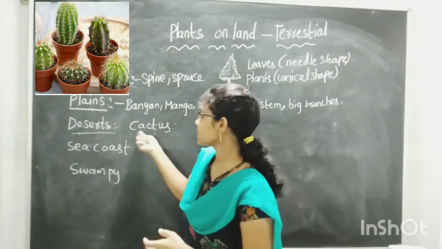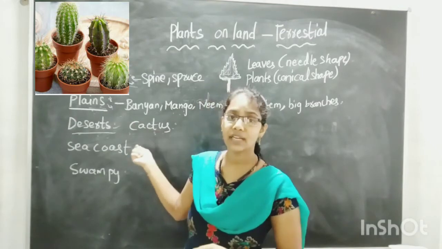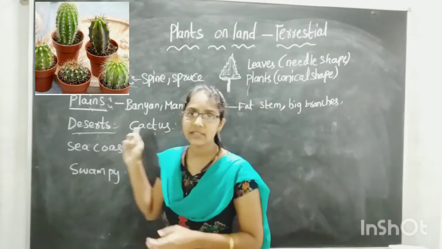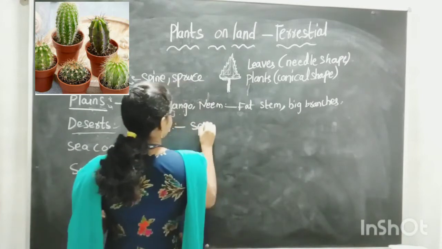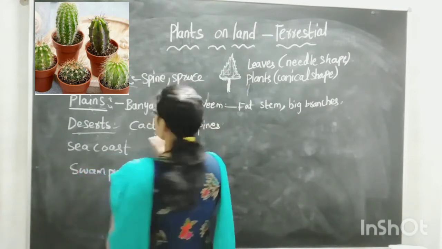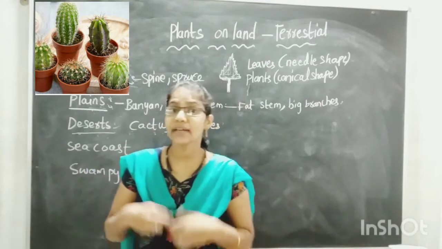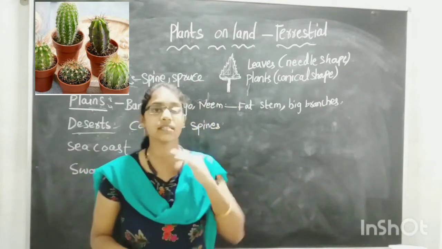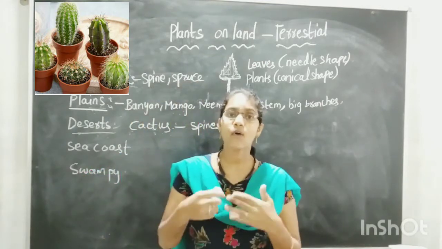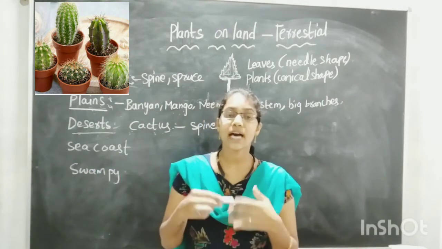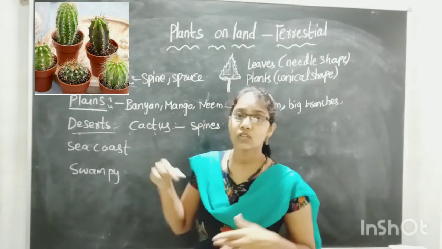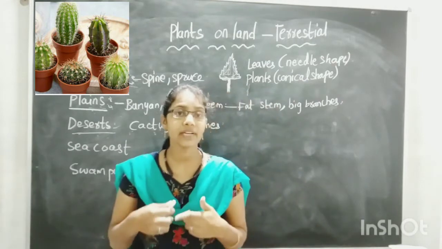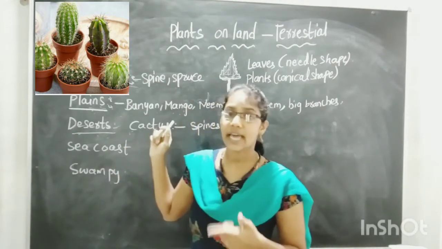So these cactus plants have spines on them. They have spines on their stems. These cactus plants don't have leaves. They have only the stems. These stems are filled with water. So usually they don't have leaves. They have spines on them.